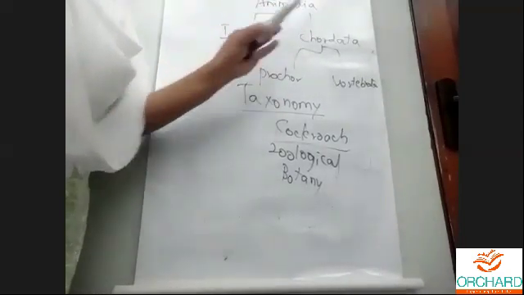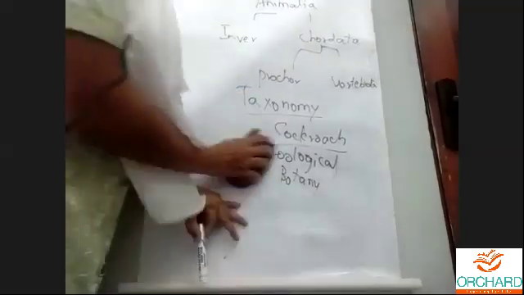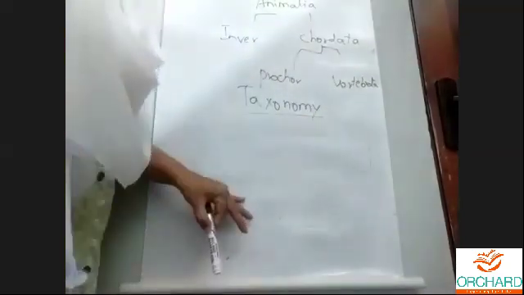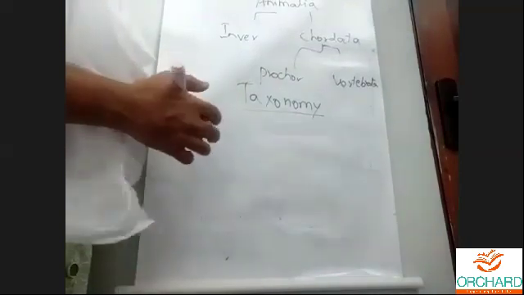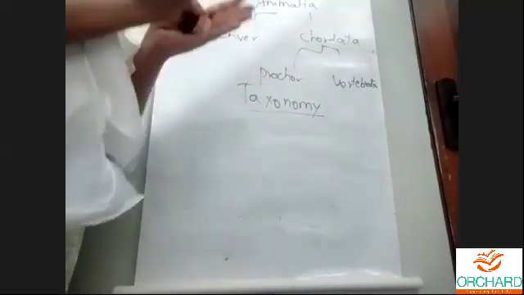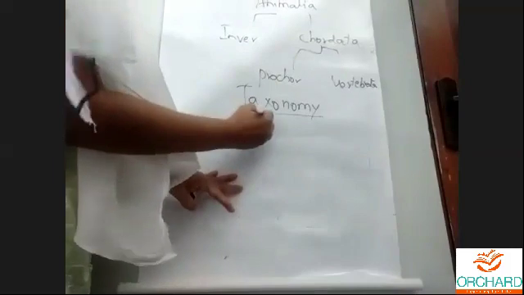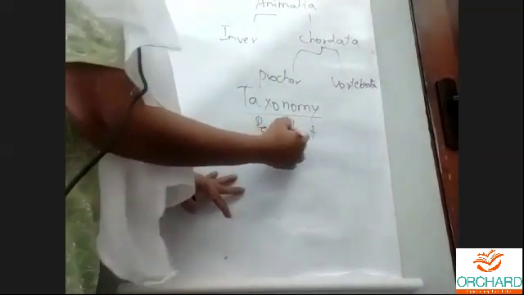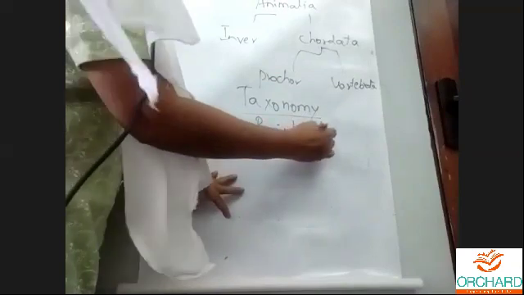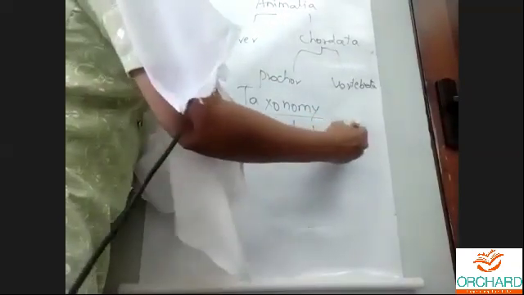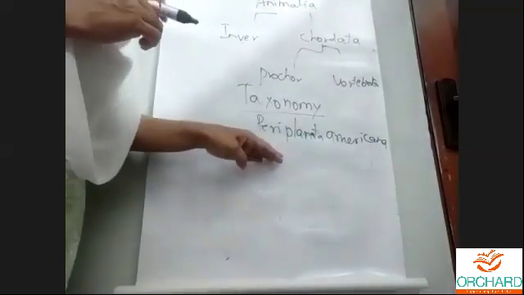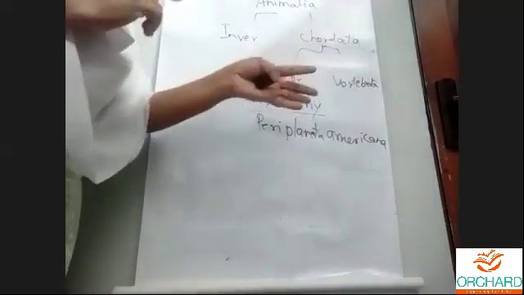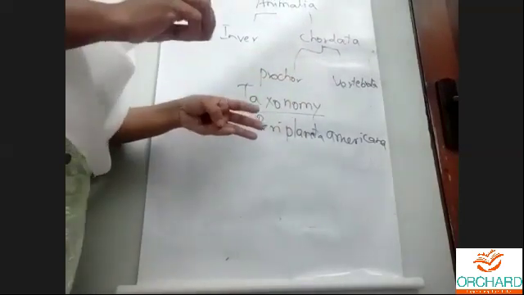But we have a common name also. Cockroach is a common name, but we have a specific zoological name, Periplaneta americana. They don't just give the name as such; they have a reason behind everything.